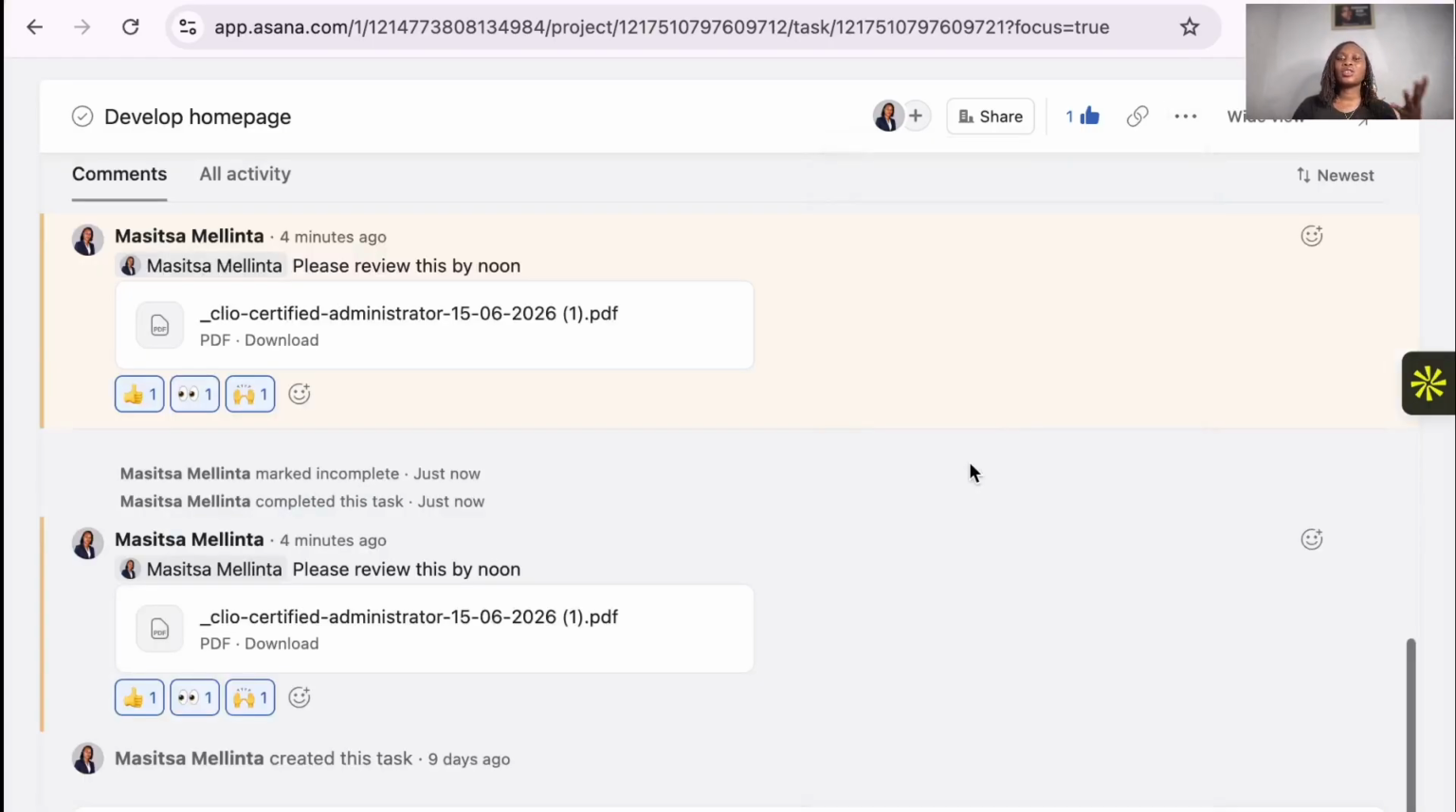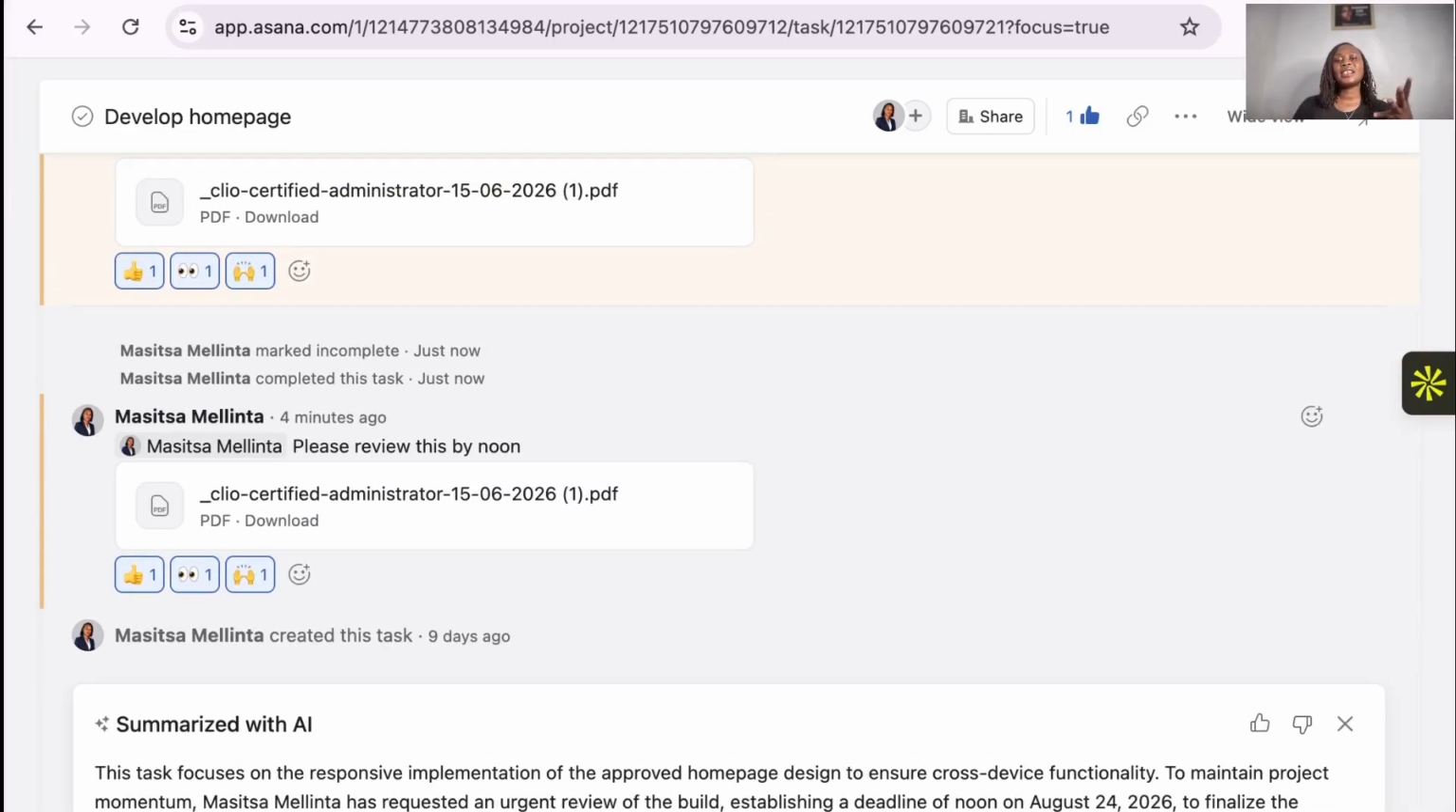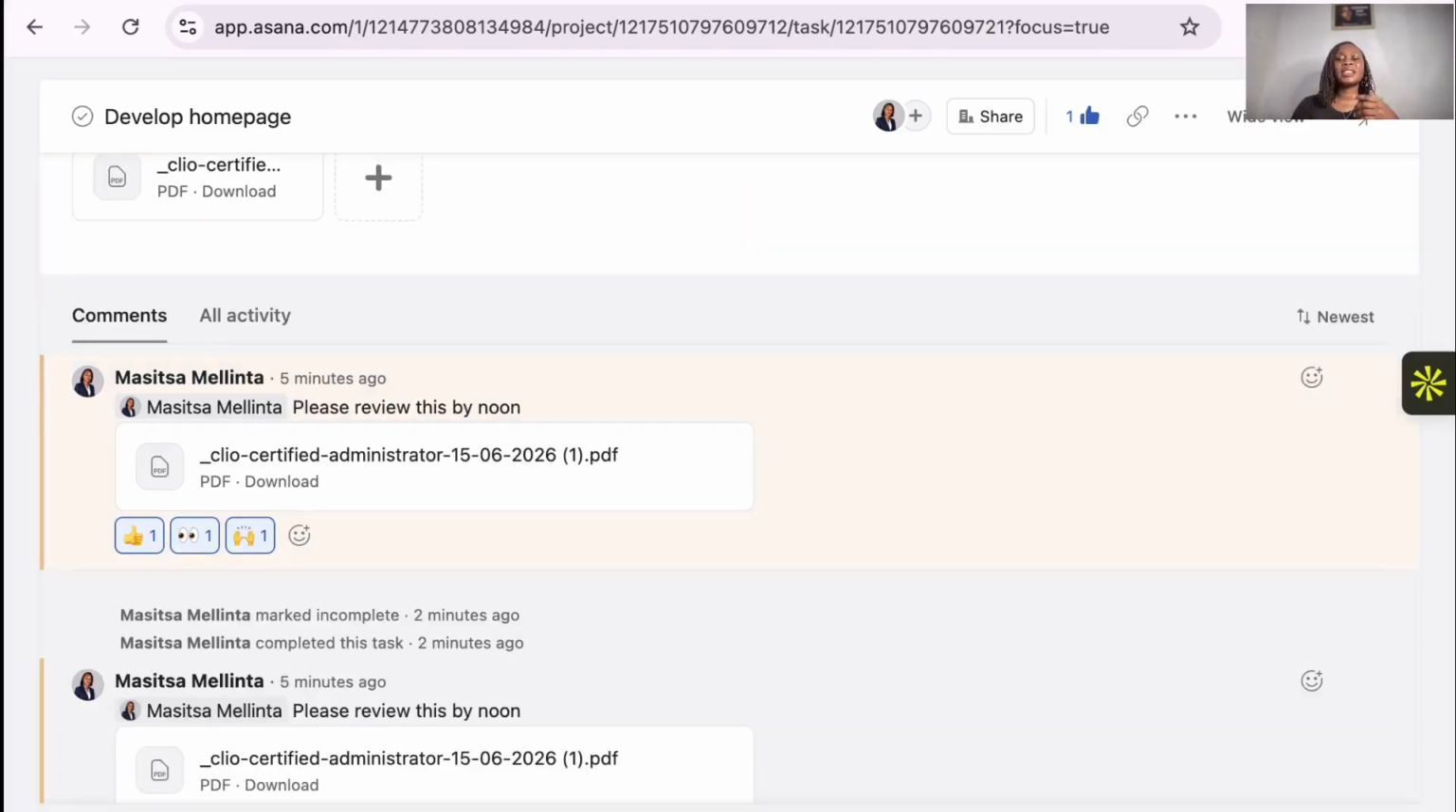Summarize the task. If you want to do that, it's going to summarize for you. So you can see when you summarize, it tells you this task focuses on the responsive implementation of the approved homepage design to ensure cross-device functionality. To maintain project momentum, Masita Melinta has requested an urgent review of the build, establishing a deadline of noon on August 24, 2026, to finalize the development phase and transition the page into a functional live-ready state. So you can either copy it or edit it, depending, then send this report to whoever you want to send it to. So you see, AI summarizes for you, and it's super easy, super nice.